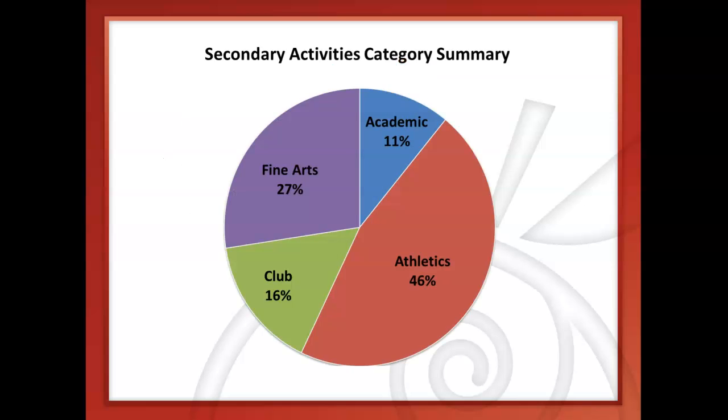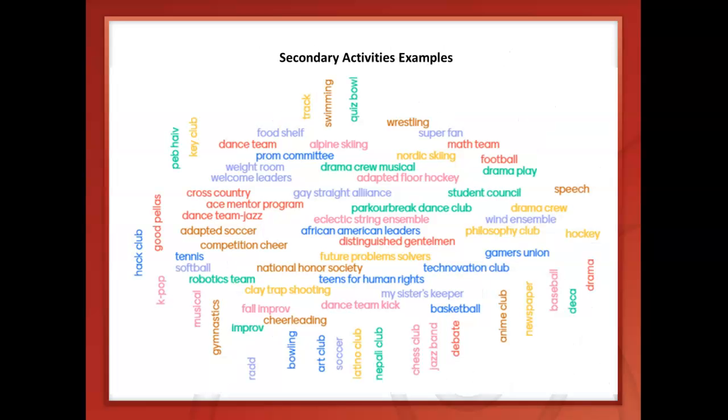Looking at our secondary activities, this is kind of the summary of where those play out. So most of our students were in the athletics, so 46%, followed by fine arts at 27%, and then academics and then clubs are around 11% and 16% relatively. And some of these groups are hard to classify because they fall in almost all 3 of the areas of academic or a fine art or a club. So they could probably fit into multiple areas.